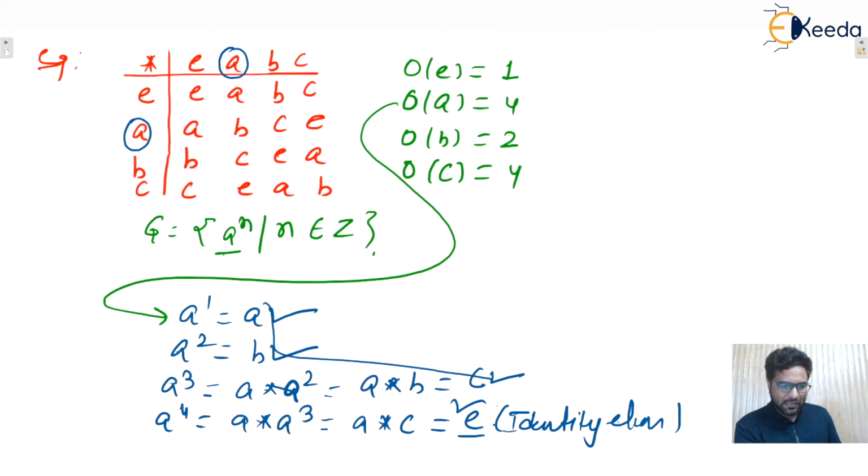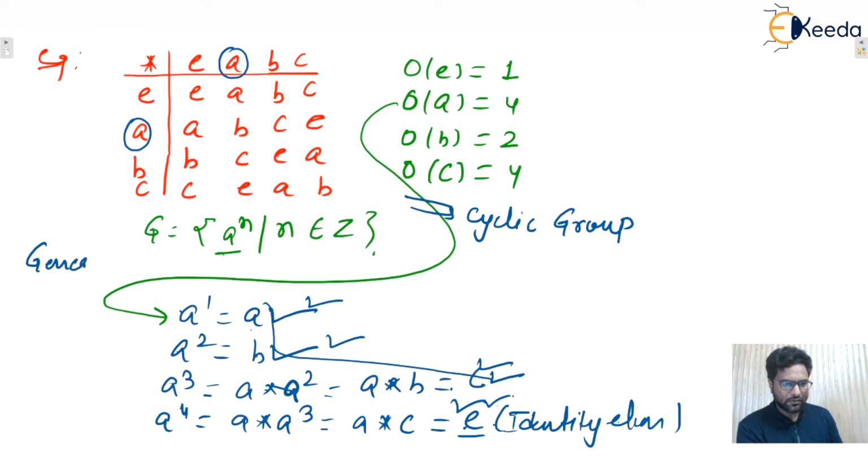So here we can say that a raised to power 1 is a, a square is b, a cube is c, a raised to power 4 is e. So we can say that all elements a, b, c, e are generated with the element a when we raise the integral power of a. That's why this group is cyclic, isn't it? Now you tell me that is a cyclic group, where the generator is what? We can say that A is the generator.